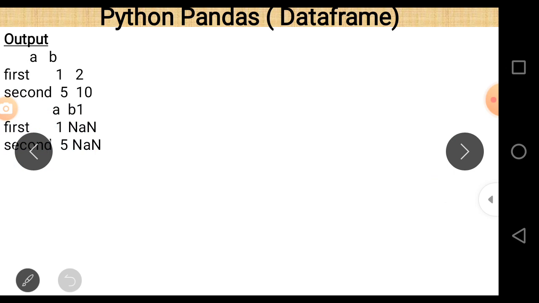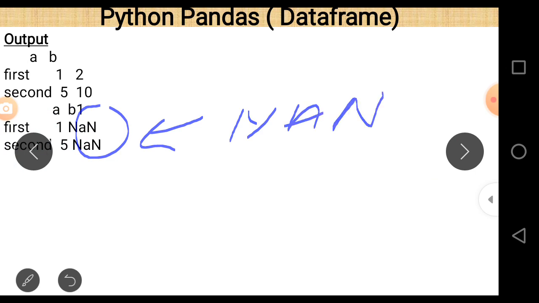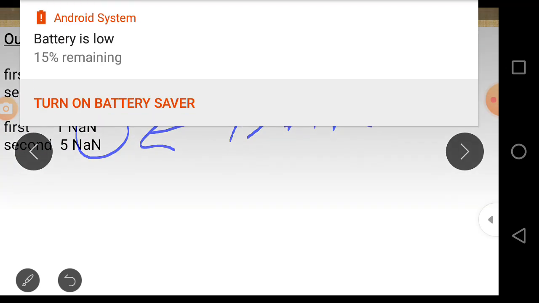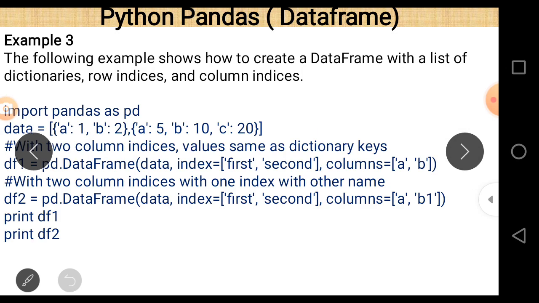That's why when we want to print b1, then NaN will appear here, because there is no value corresponding to b1. So this is the program, and that is the output belonging to that program. I hope now it is very clear to all of you.